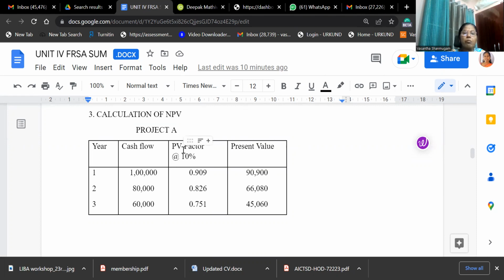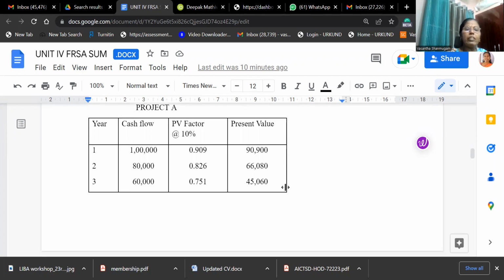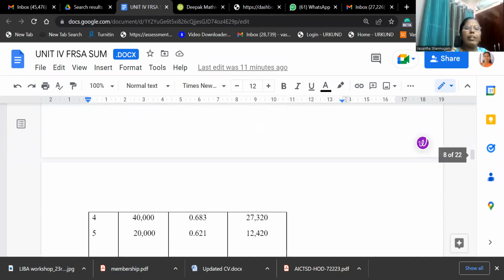PV means present value factor. Present value factor means you are converting the cash flow into present value. So for that you are discounting the money. 0.909, all the values are given. Directly multiply the second column into the third column, that is 1 lakh into 0.909, you will be getting 90,900. Likewise, you multiply all the values.